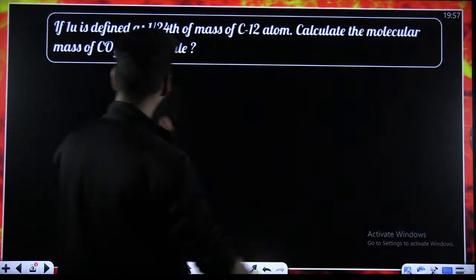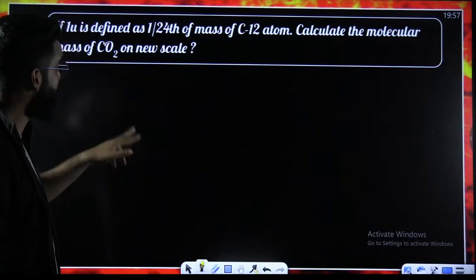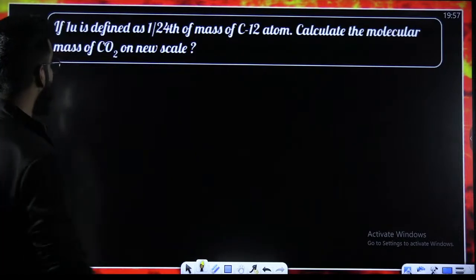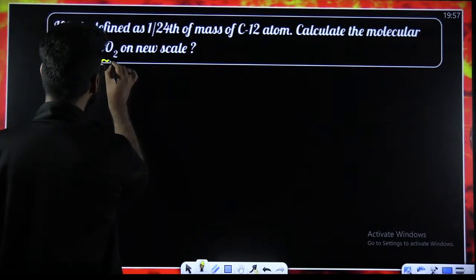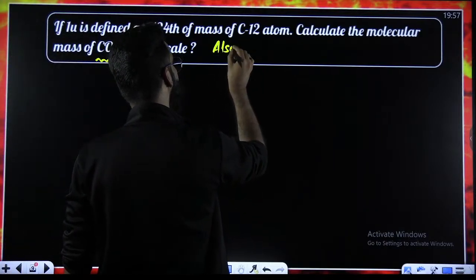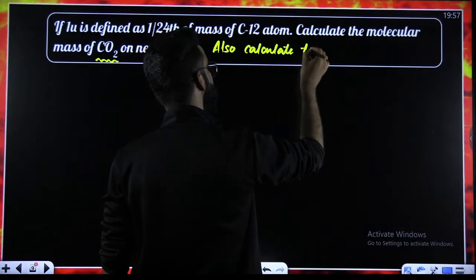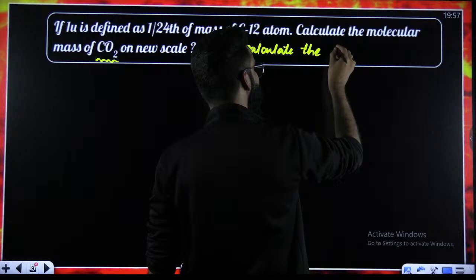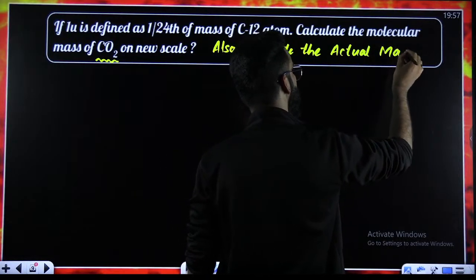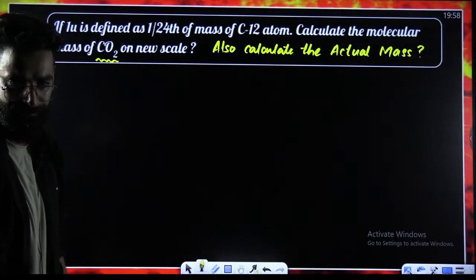If 1 U is defined as 1/24 of the mass of a carbon-12 atom, what will be the molecular mass of carbon dioxide on the new scale? You can modify this question also: calculate the actual mass of carbon dioxide. These are the two questions which I have.